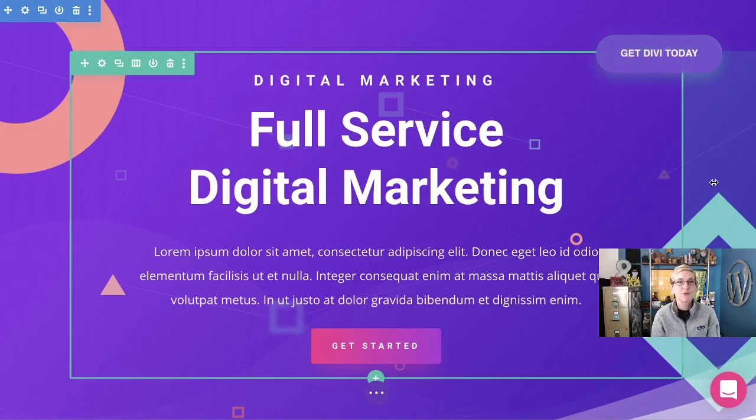There's also a lot of free templates, themes, and child themes that you can throw on a page and just literally change the content, change the picture, and you're off and running. There's a lot of opportunities. Divi is my favorite theme.